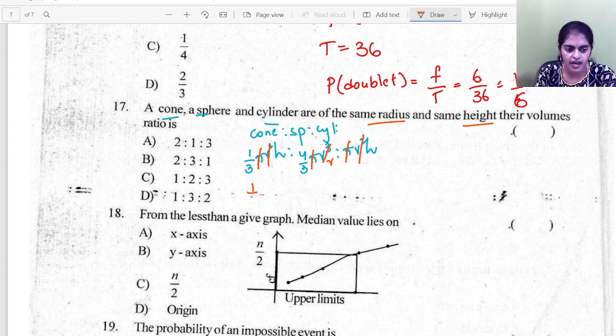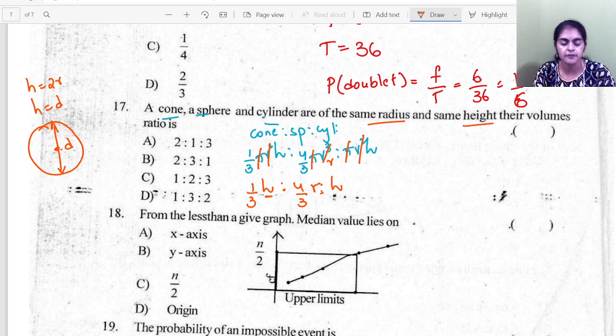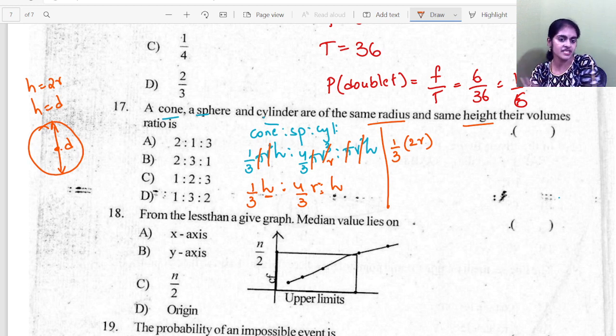So what is the final ratio I have? 1/3 h is to 4 by 3 r is to I have h here. Now I need to find something in terms of h. See here. For a sphere, what is the height of the sphere? Height of the sphere, you can see it is nothing but diameter. So height of sphere is equal to diameter, or I can write it as 2 times radius. So in the place of h, can I write 2r? And you know height of sphere is equal to height of cone and cylinder also. So here let me write it this way. So 1/3, height of sphere is 2r. So cone height is also 2r because cone, sphere, cylinder all have the same heights.